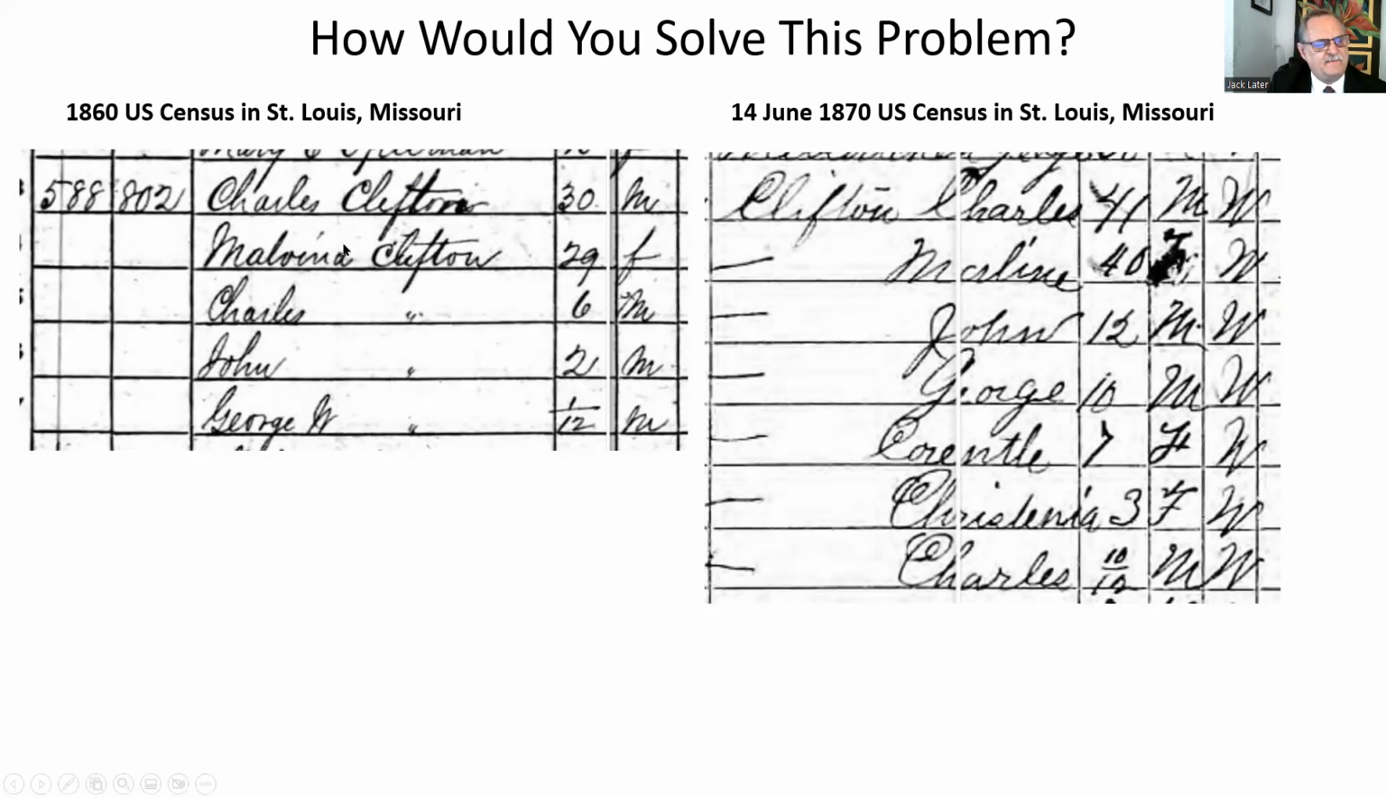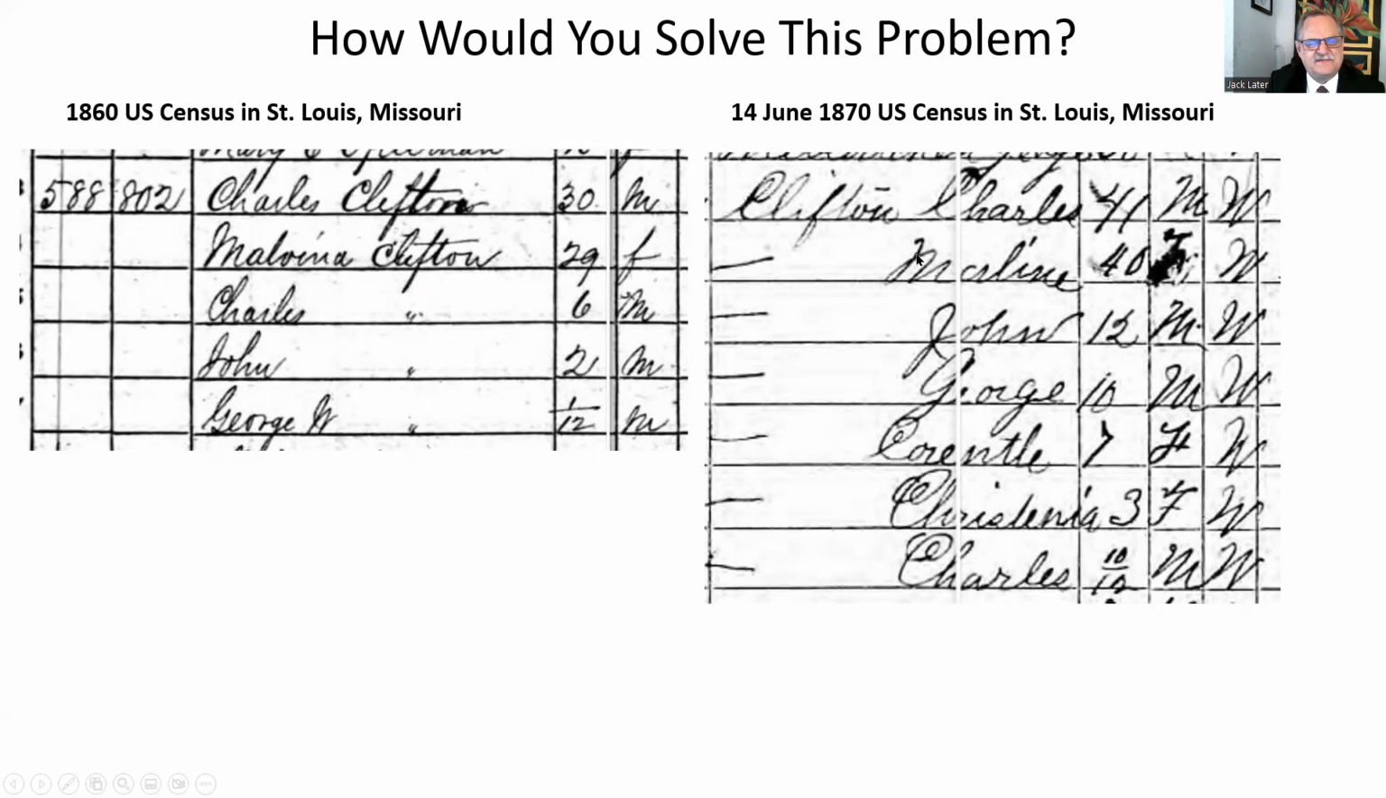Charles and Melvina Clifton. Their oldest son was named Charles, age 6 years old. Now, this is in the 1860 census in St. Louis, Missouri. But look at this. This is a conflict. Look at the 1870 census. Here's Charles way down here, listed as a 10-month-old, but there's no Charles up here.